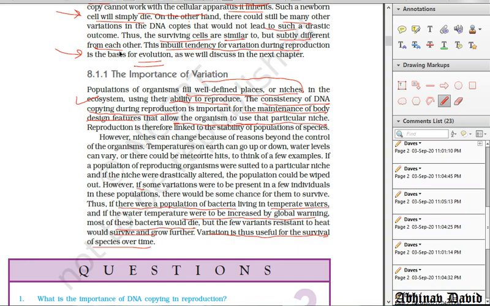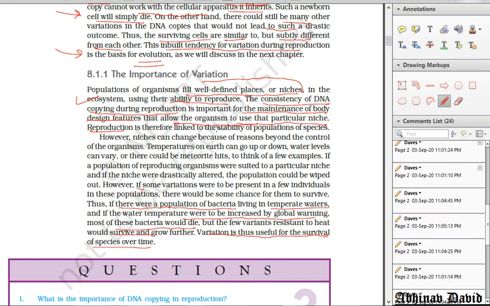So therefore reproduction is linked to the stability of the population of a species, because during reproduction what is taking place? DNA copying. And during DNA copying what is taking place? Two things: number one, variations, and number two, consistency of DNA copying. So variations also take place, and at the same time there is consistency also during the DNA copying. I hope these points are clear to all of you.